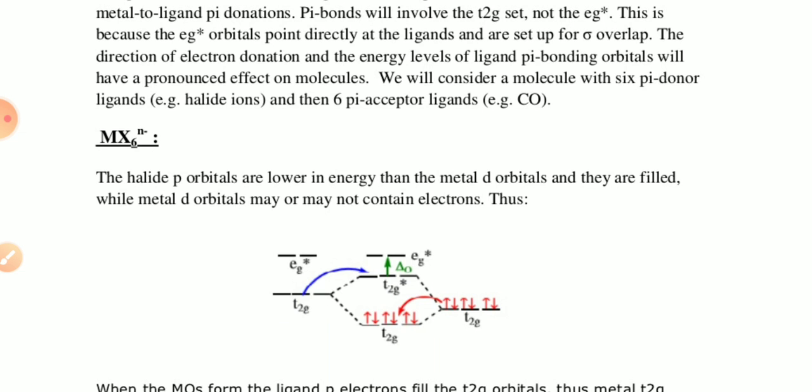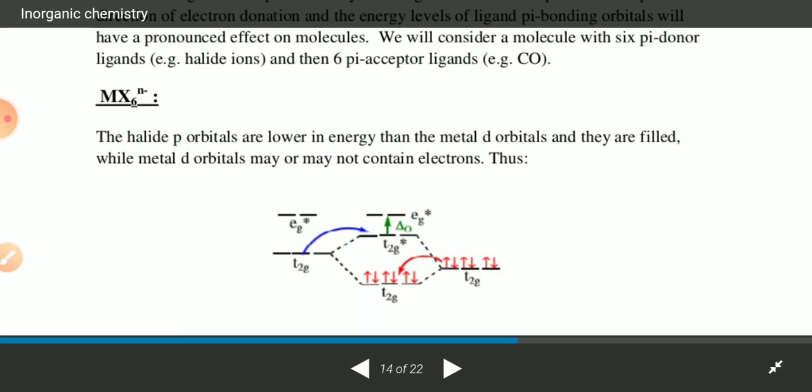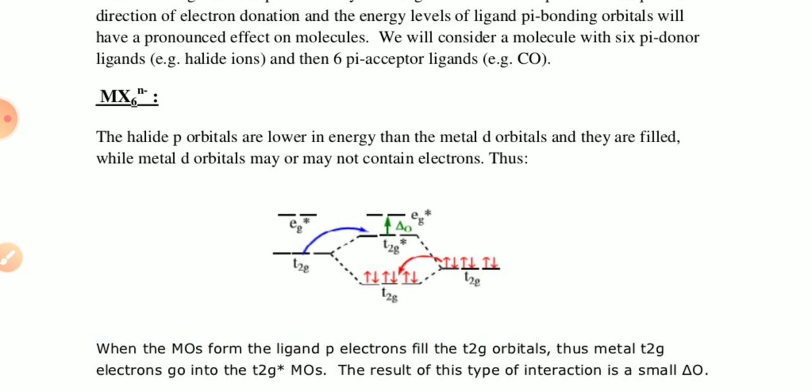For this kind of complex, the halide p orbitals are lower in energy than the metal d orbitals, and they are filled, while the metal d orbitals may or may not contain electrons. In this diagram you can see the t2g and eg orbitals, and there are 6 electrons in the t2g and 1 electron in the t2g star.